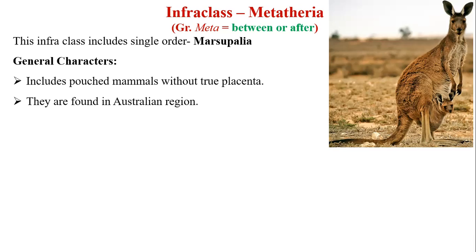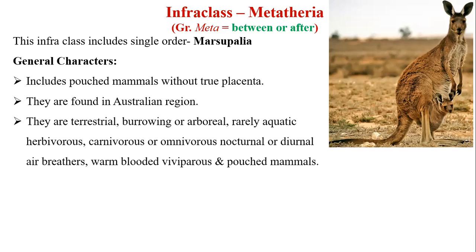They are terrestrial, they may be burrowing or arboreal, they are rarely aquatic, they may be herbivorous, carnivorous or omnivorous. Generally, they are nocturnal or they may be diurnal, but they are air breathers, truly warm blooded and viviparous mammals. They have a marsupial pouch.